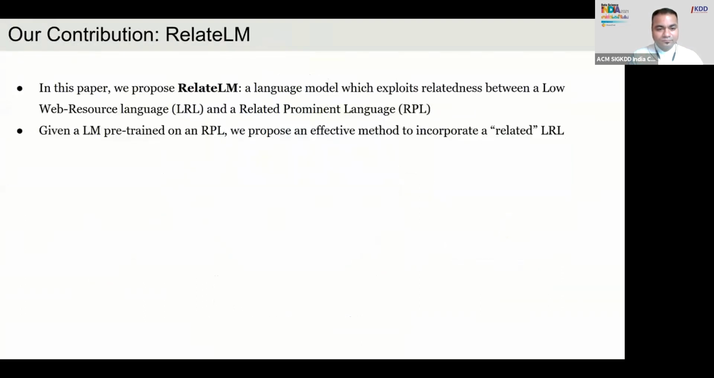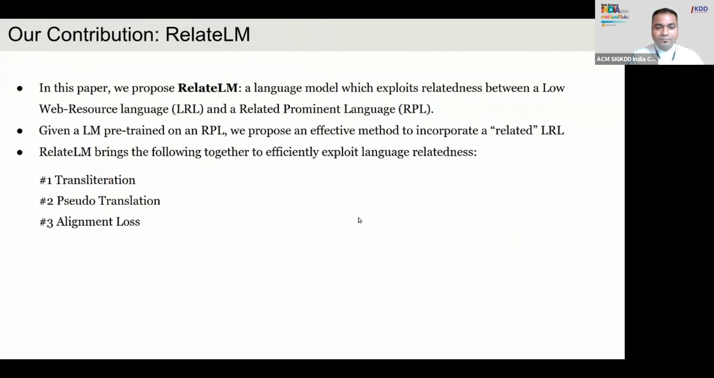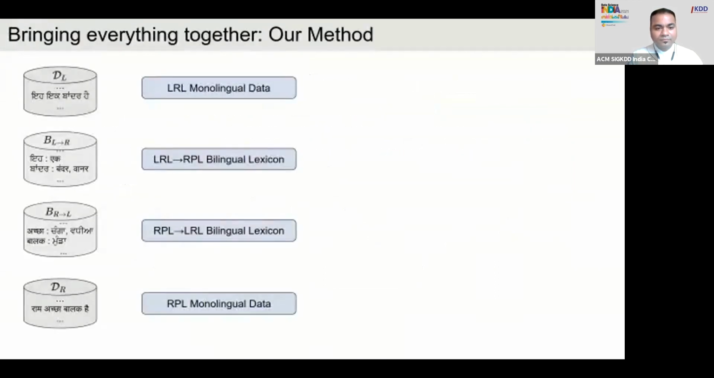Our contribution is RelateLM, which is a language model which exploits relatedness between a low web resource language and a related prominent language to incorporate the LRL in an already pre-trained language model using monolingual data and the bilingual lexicons, using these three methods: transliteration, pseudo translation, and alignment loss. So how do we do this?